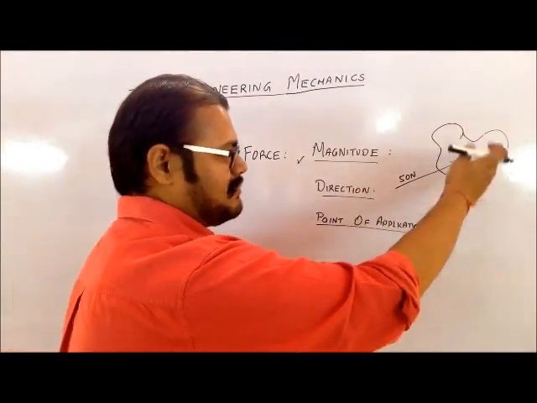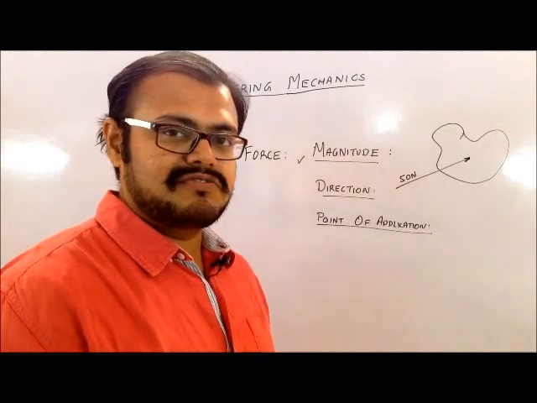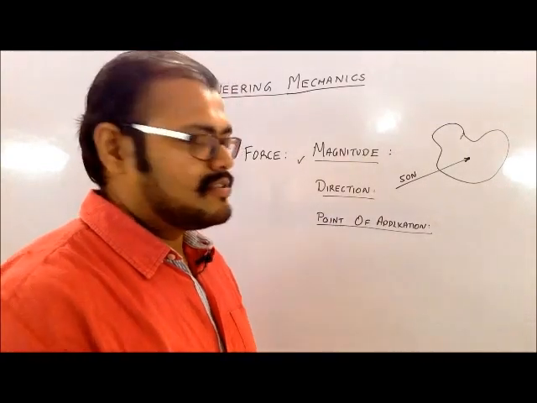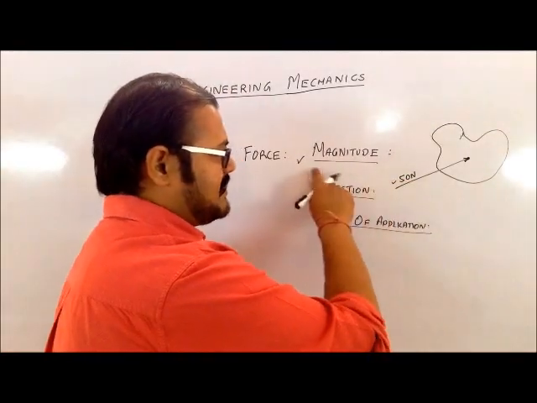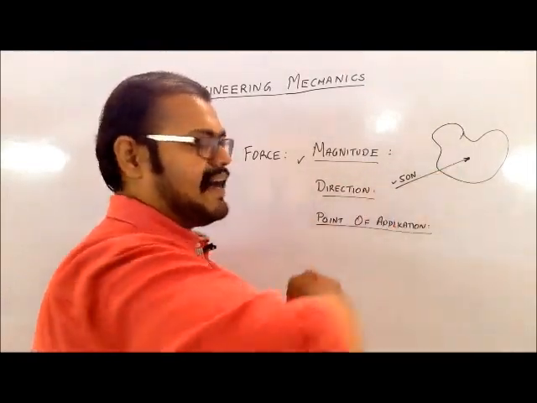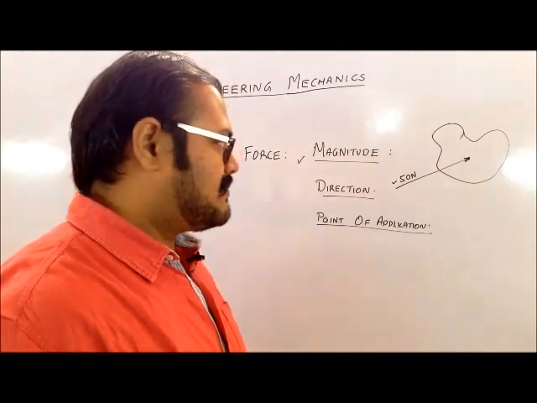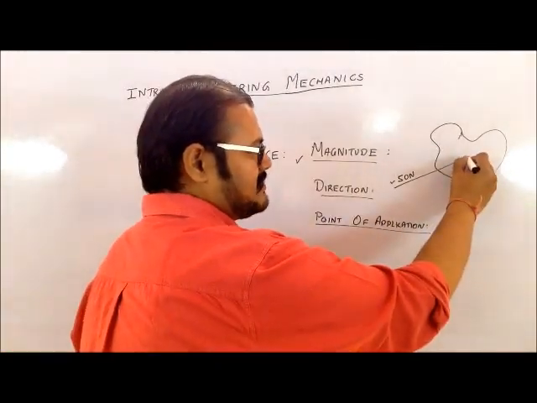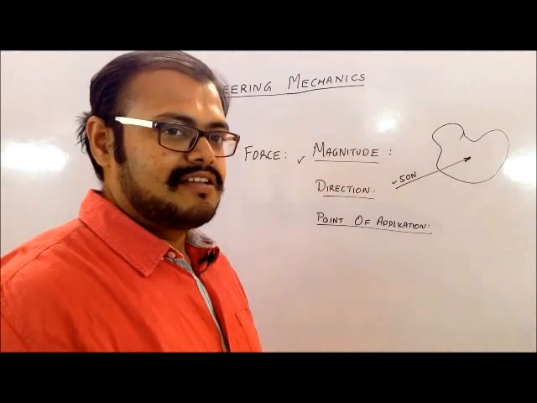Let me say this is some object. On this a force of 50 Newton is being applied. So the 50 becomes the magnitude part of it. The direction is indicated by this arrow over here, and this point is the point of application.